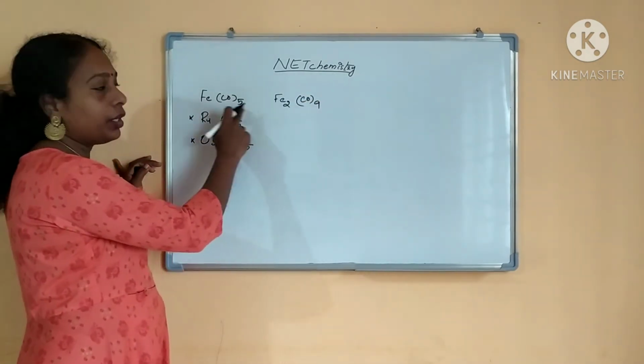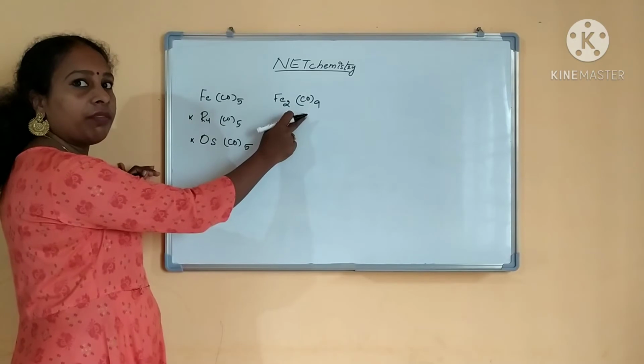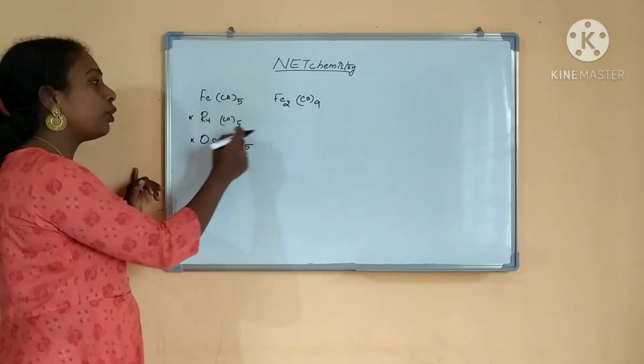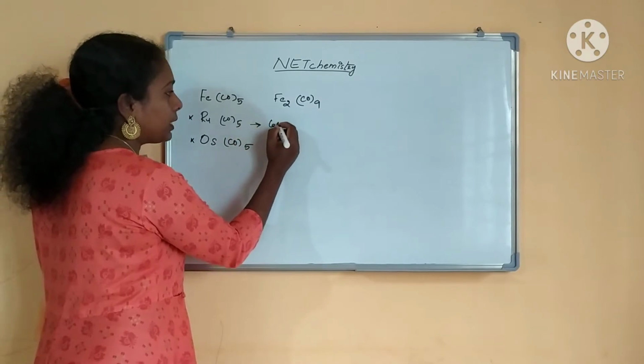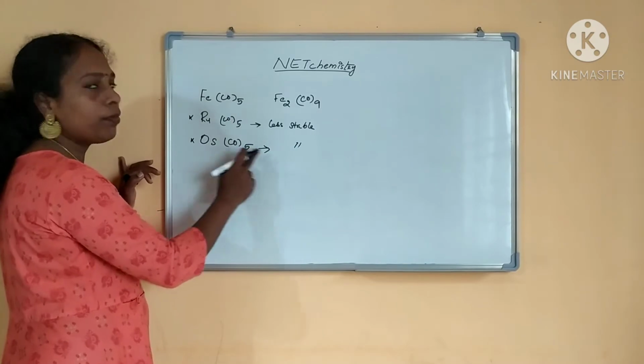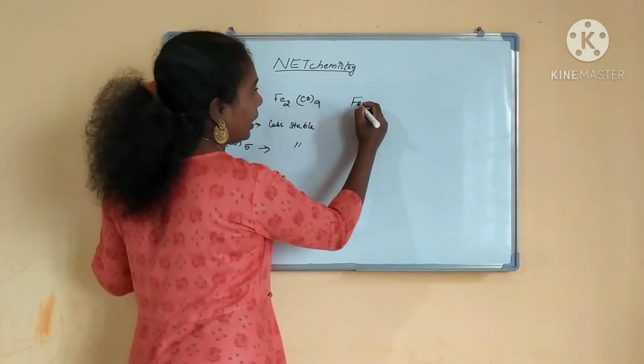It can be converted into its dimer Fe2(CO)9. We have seen last class. This is also stable, which will obey the 18 electron rule. This is less stable. These both are less stable. So what will happen? Always it will form cluster form. So Fe3.